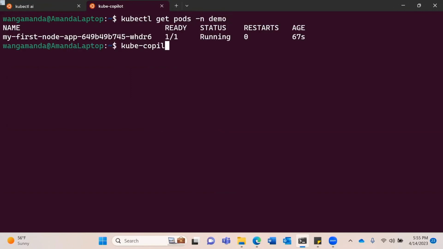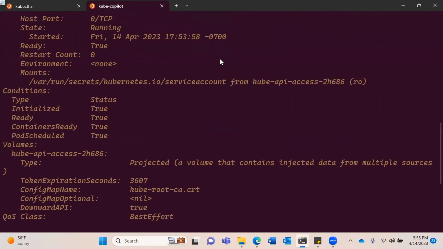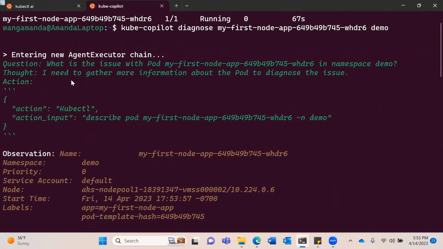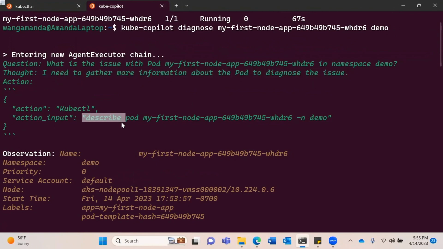So we have our pod right there. It's running. See, there's nothing wrong with that pod. It's running happily. And you're going to say, hey, Cube Copilot, please diagnose this pod. What happened? Nobody here guessed what happened, right? So let's see. It's going to enter into this executor chain, and it's going to say, what is going on here? Everything is fine. I mean, it's running.